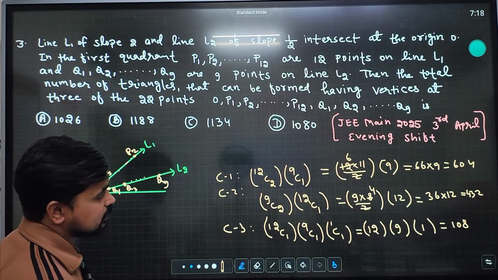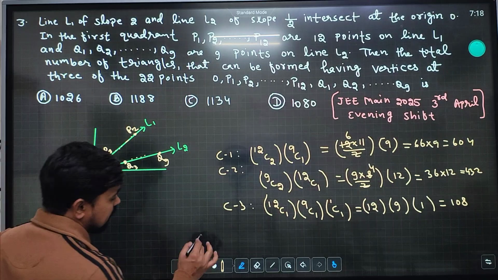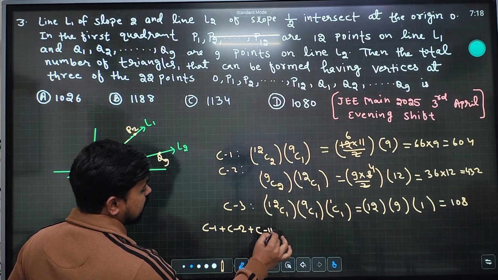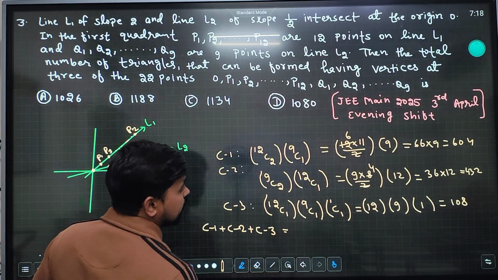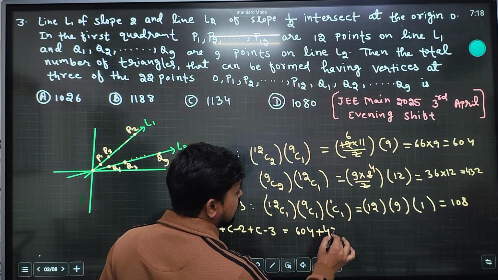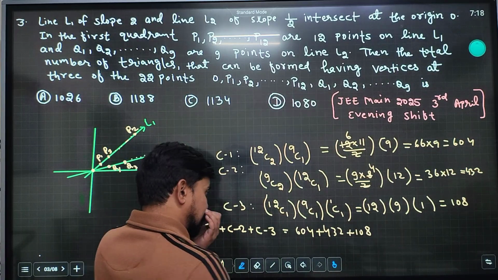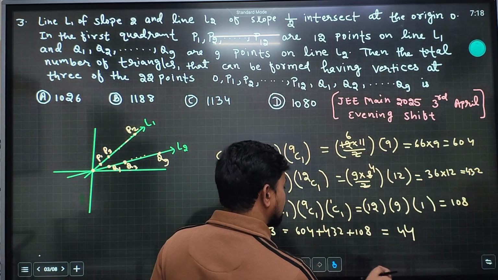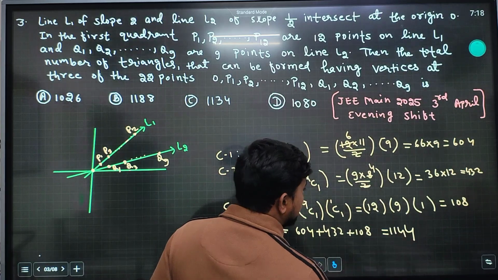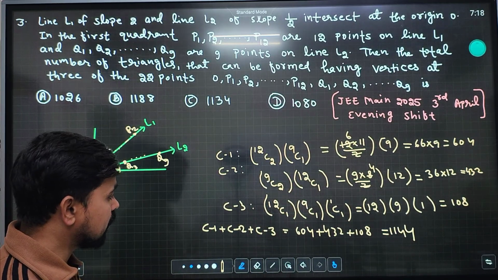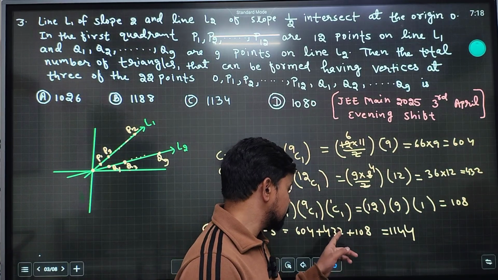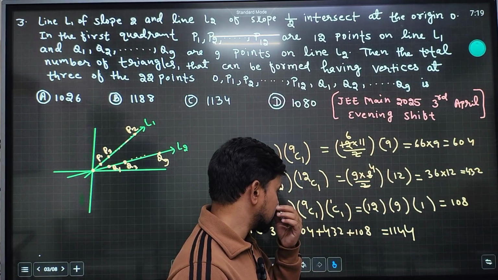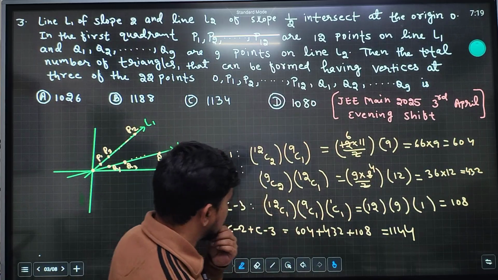Now add all these cases: case 1 plus case 2 plus case 3 will be 604 plus 432 plus 108. Adding these, we get 1144.